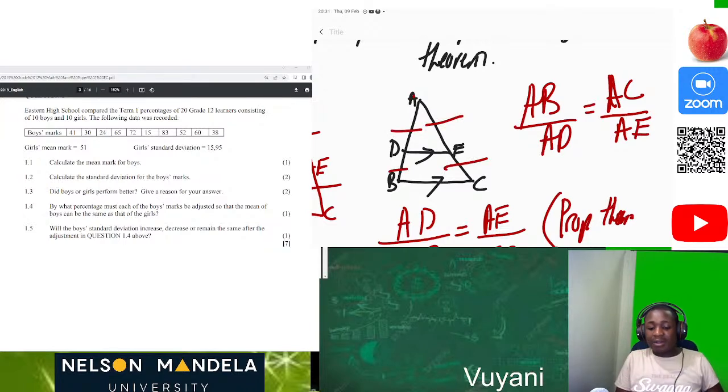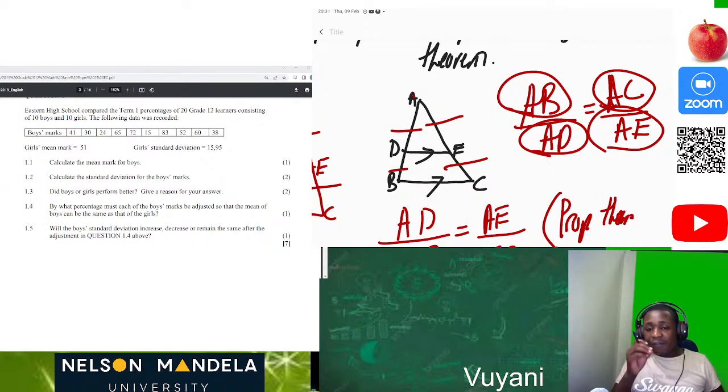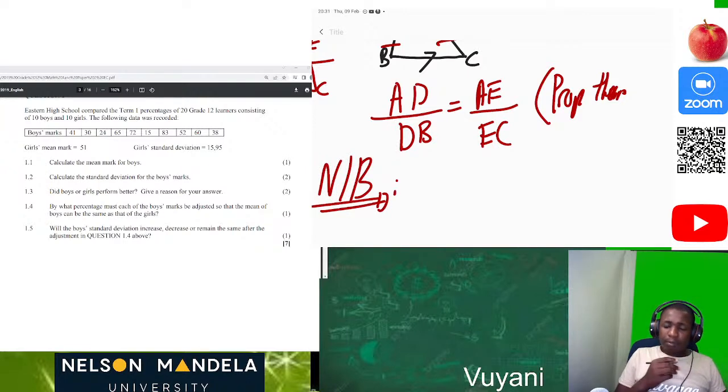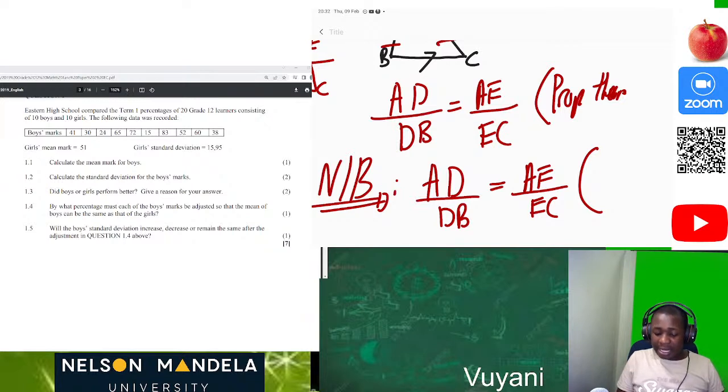So you can find out that AB is to AC and AD is to AE because of that line which has been drawn. If you just understand that part of the proportionality theorem, then you are done. This is important, so let me say NB. When you are writing the reason, why are you saying AD over DB is equal to AE over EC? Why are you saying that? You write in your brackets and say that this is because of prop theorem. Why are you saying this?